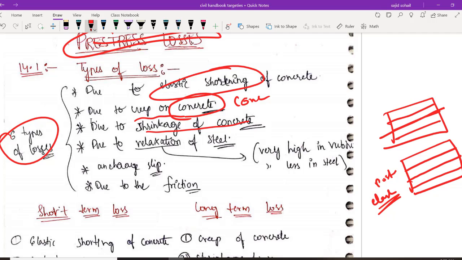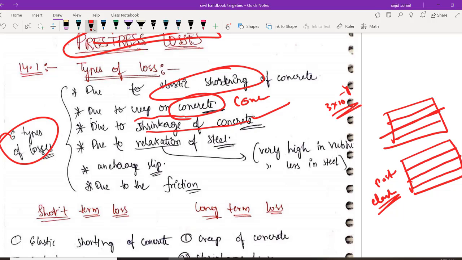Obviously, these two are different. Elastic shortening is instantaneous because you are compressing a member. As you are compressing, it will reduce a little in size. That's the different thing. Next is shrinkage with respect to time. Obviously, as we have studied the properties of concrete in building materials, it will show certain shrinkage. Even in RCC you studied, what is the shrinkage strain in concrete? 3 into 10 to the power of -4, you studied that. So I hope you remember all these things.